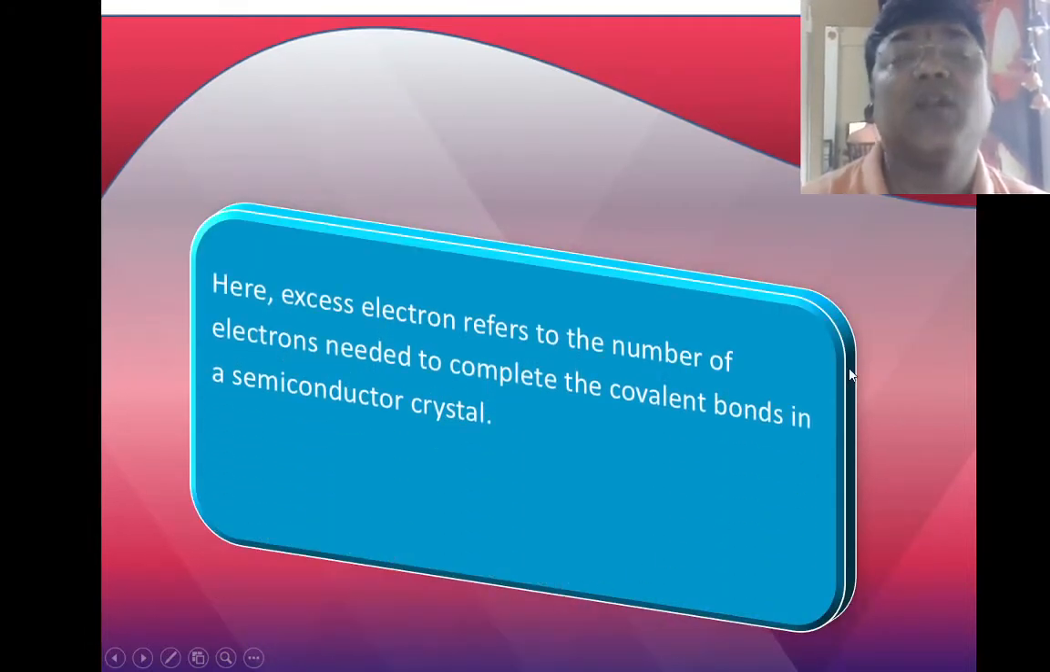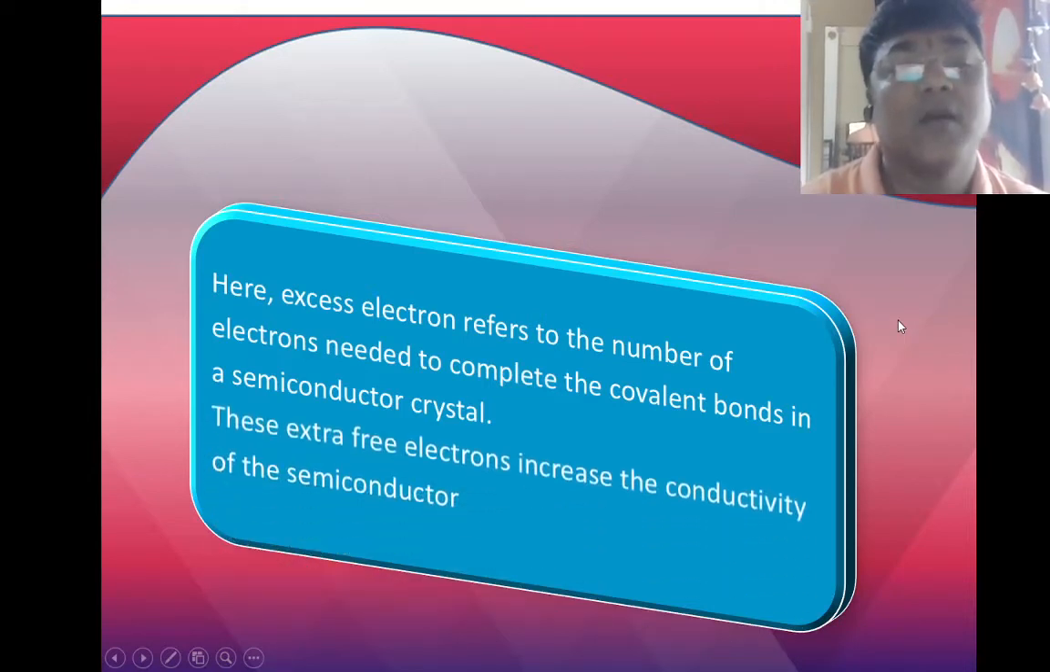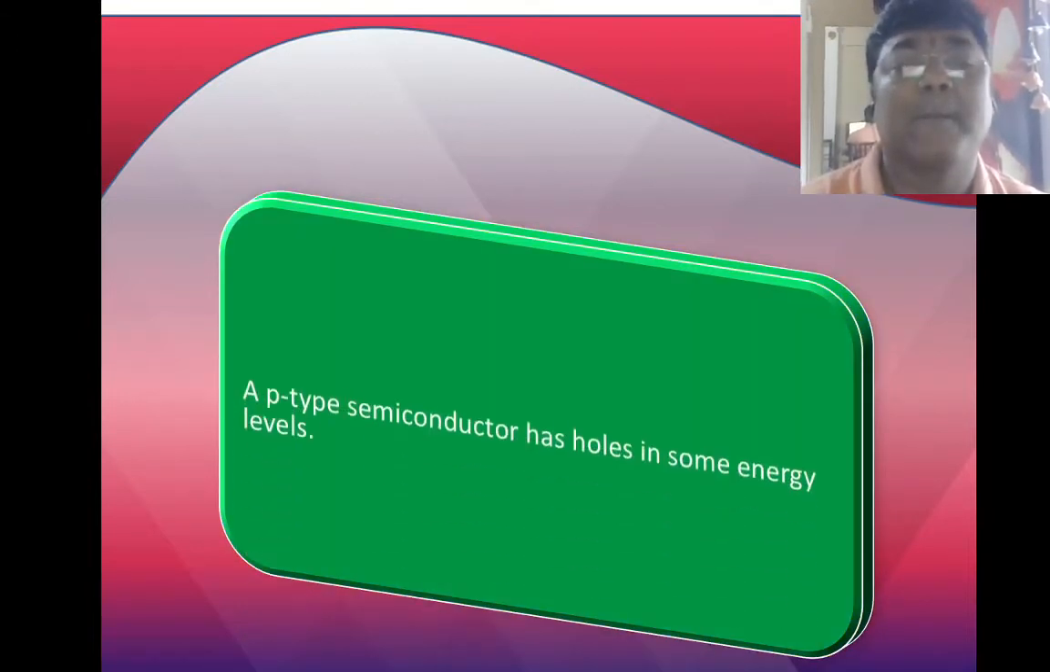Here the excess electron refers to the number of electrons needed to complete the covalent bond in the semiconductor crystal. So excess electron means it forms a covalent bond. These extra free electrons increase the conductivity of the semiconductor. So what do they do? They increase the conductivity.